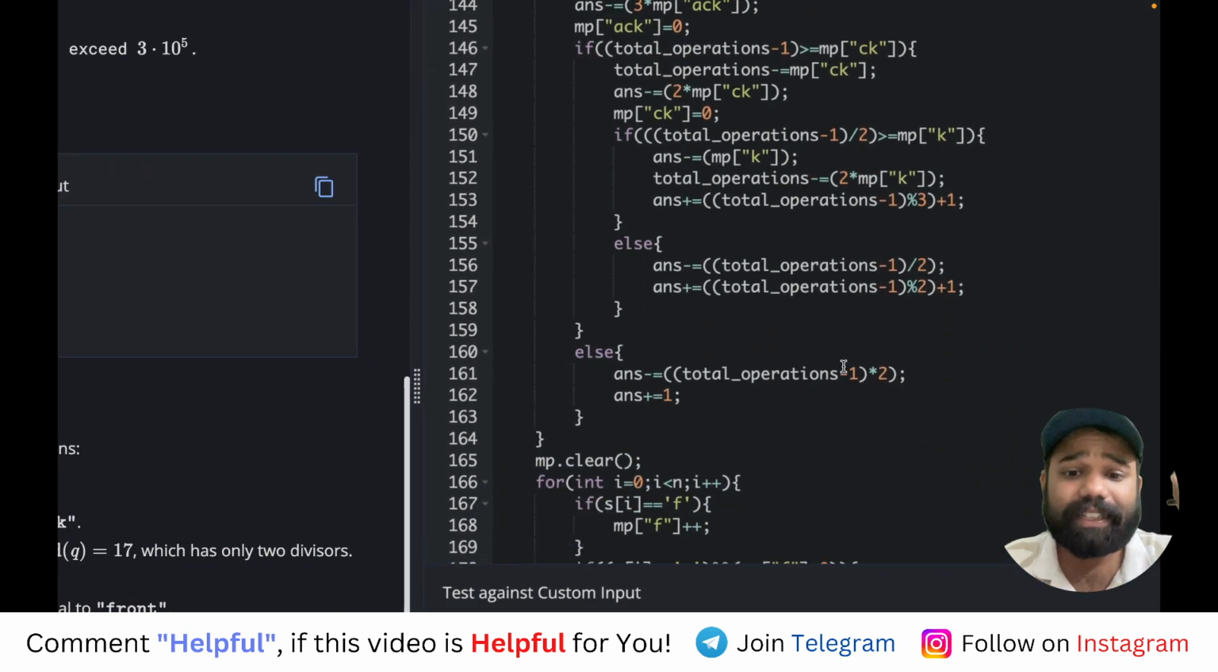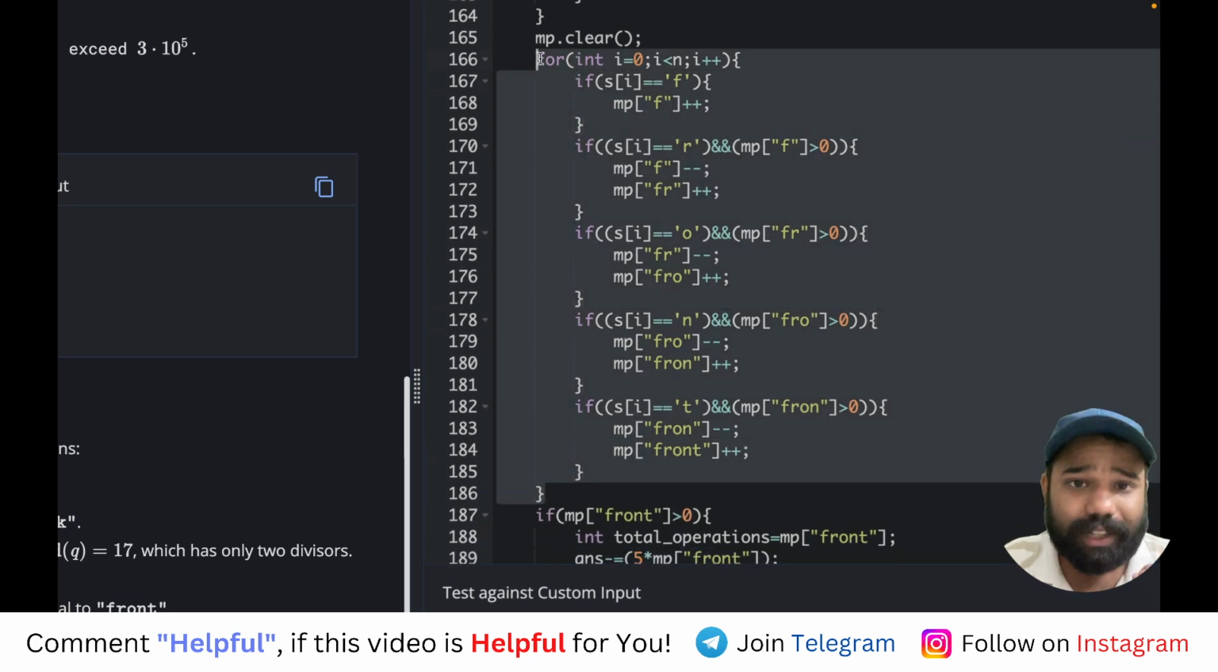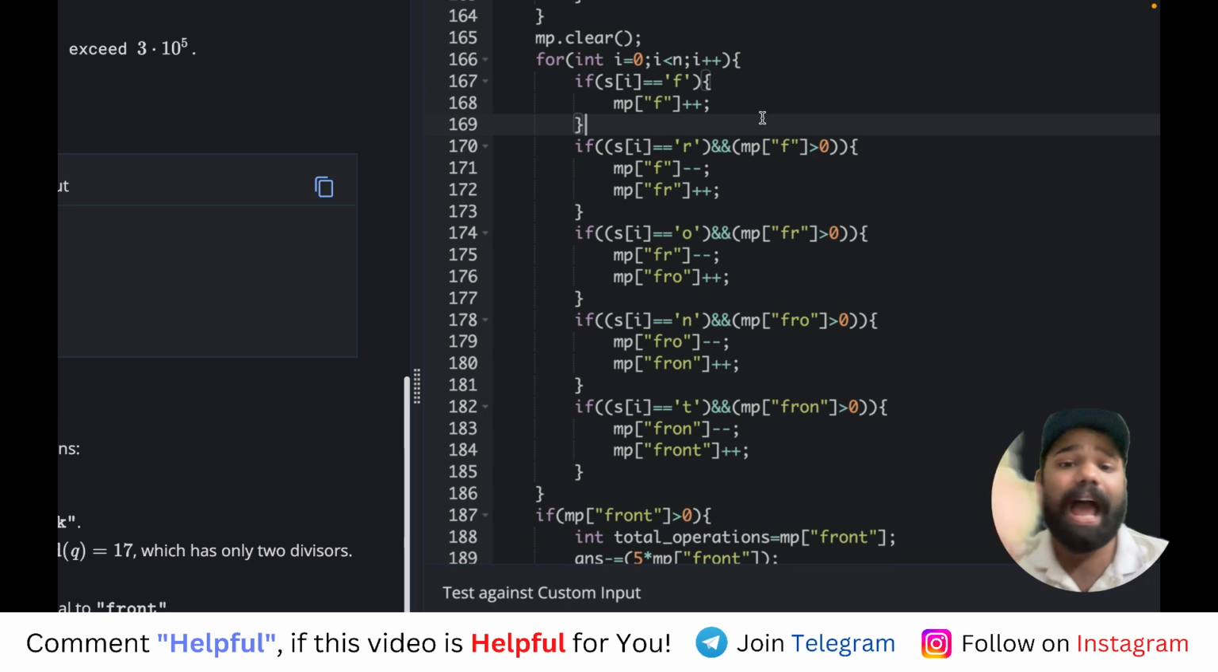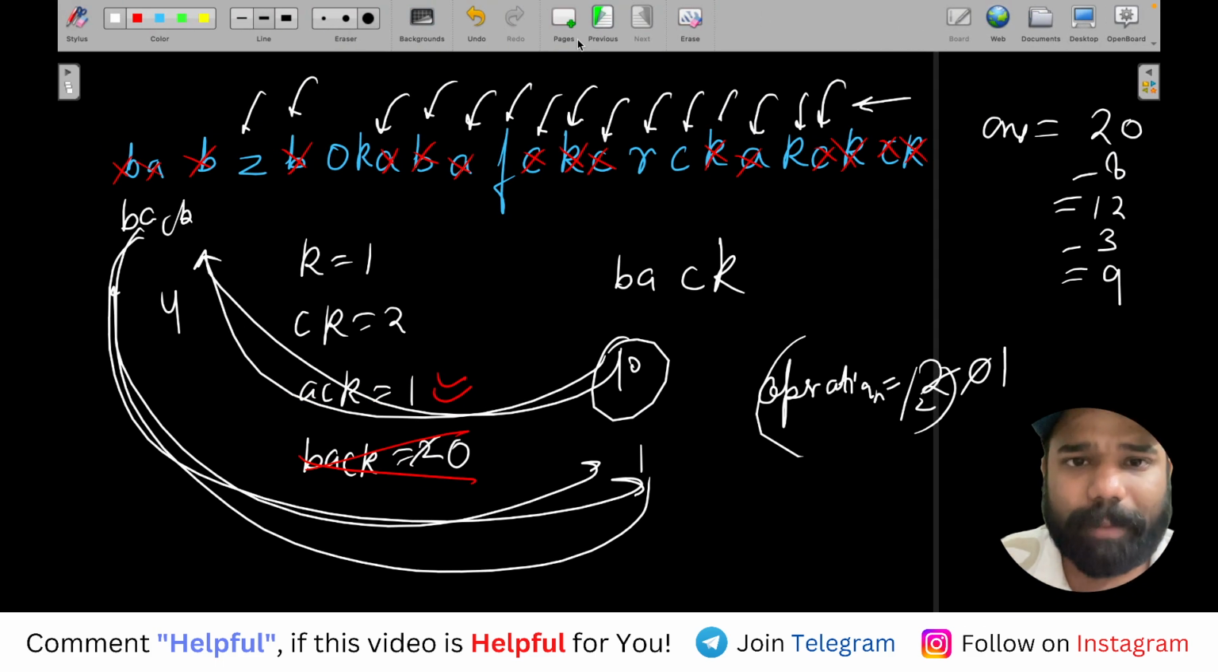And see, guys, the same thing I'm doing for the front also. The only difference is from the front, because we have to add characters from the back. I'm not checking for K, C, K, O, C, K, A, C, K or B, A, C, K. I'm checking for F, F, R, F, O, R, and so on. Let me give you a very basic example of that also. Let's say it's like this.